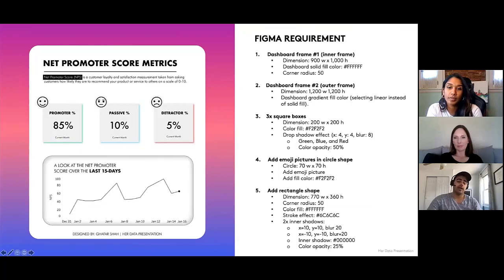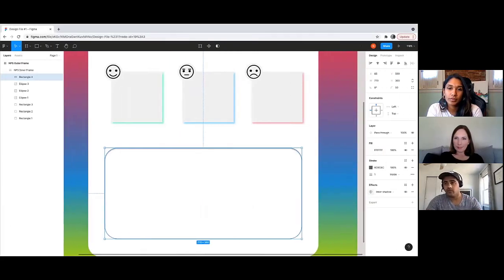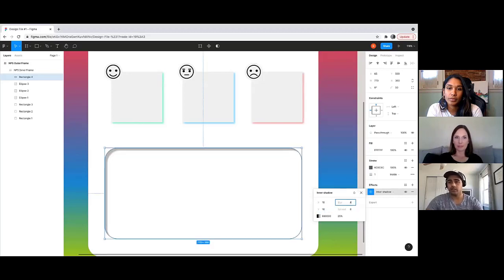The reason why, again, remember when I mentioned earlier that the X and the Y are the direction of the shadow effects. Now we need to add in 2 inner shadow effects because we want the blur, this light gray black blur, to be surrounding the entire rectangle. So let me show you. We have the inner shadow. Let's change the X to 10, the Y to 10. The blur is just the blurriness of the shadow. So X and Y, adding those up, it's going to be 20. So change the blur to 20. Now you see that really nice blurry effect.